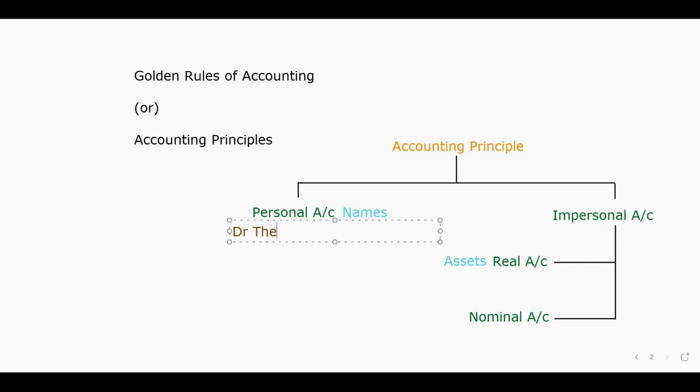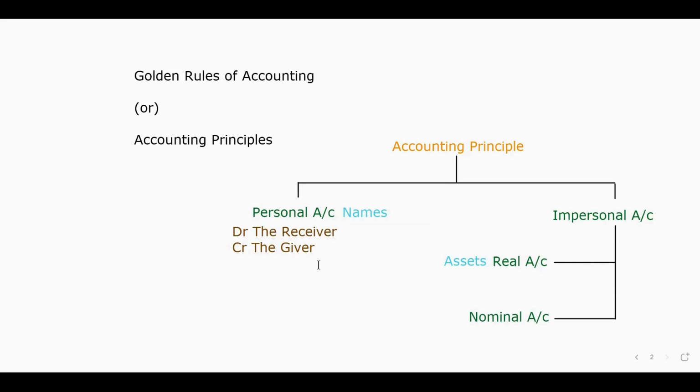Like debit, the receiver, those who are receiving, whether it's money or a product, anything. If he is a receiver, he should be debited. If he is a giver, he should be credited. Debit the receiver, credit the giver. This is the principle of personal account.